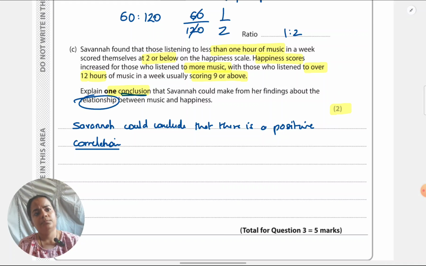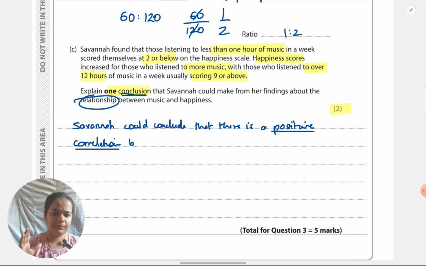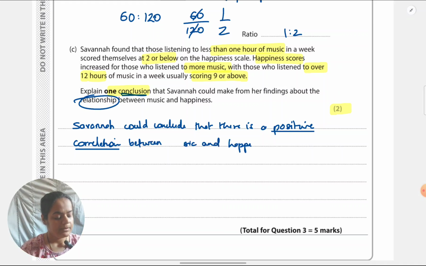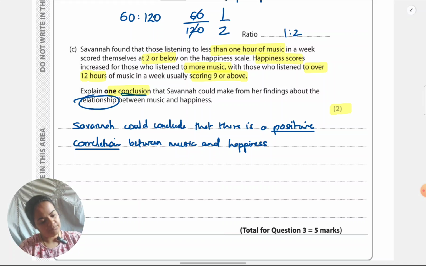Now, to explain this further, like I said, I have to keep a bird's eye view, a broad perspective when I'm writing. So I won't write about these participants. I will say that it can be inferred that the lesser that a person listens to music, the lower is their happiness.